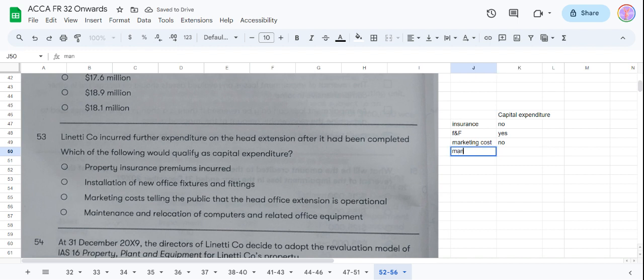Maintenance and relocation expenses. These are not okay. So only this furniture and fixtures will be your answer. Installation of new office fixtures and fittings will qualify as capital expenditure.